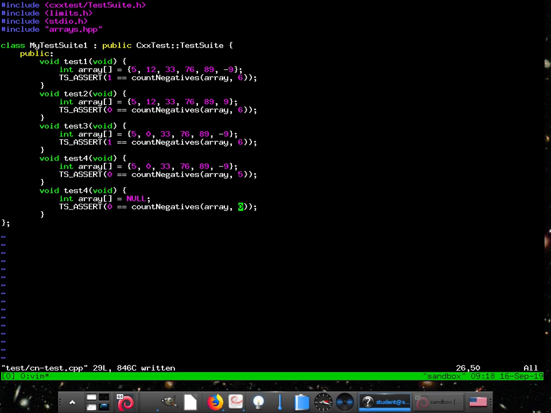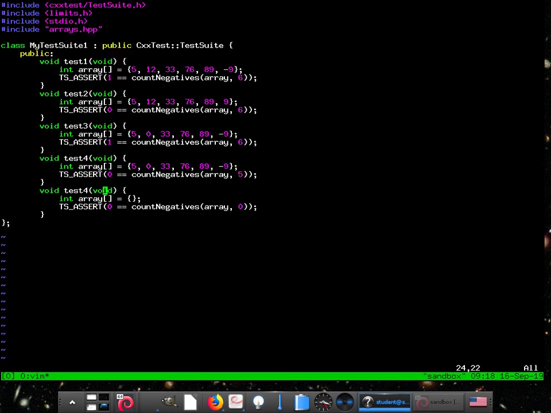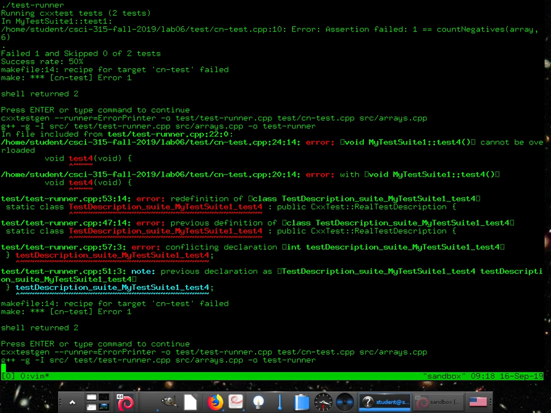Always do that test. Because, in actuality, I think you're going to need to do this if you want it to compile. You want to make sure that if you pass it in a null, it doesn't automatically blow up. Let's see, cannot be overloaded. So that error, notice your functions have to have different names. So let me change it to test 5.